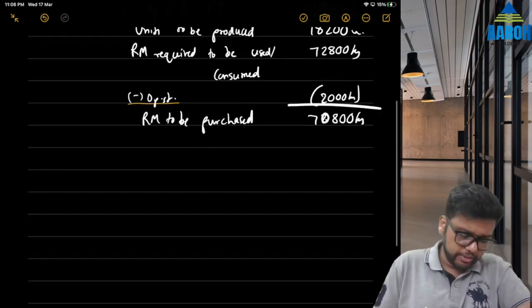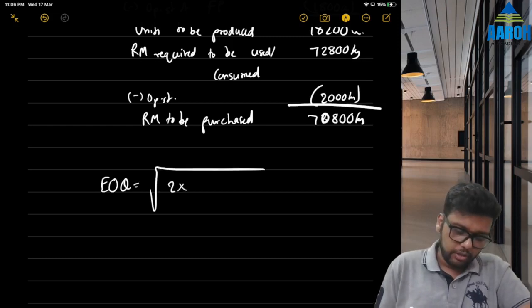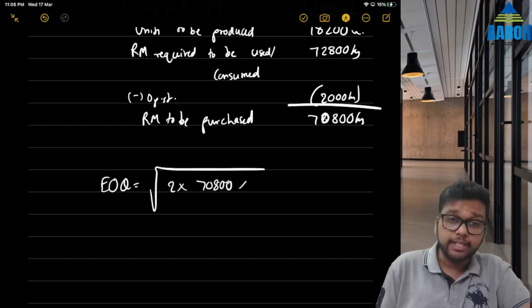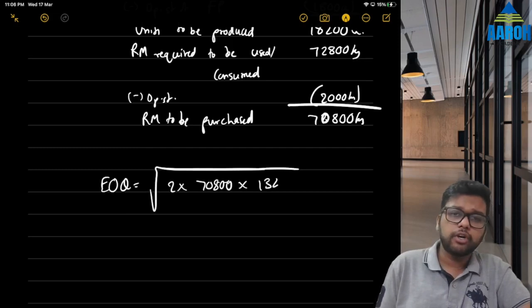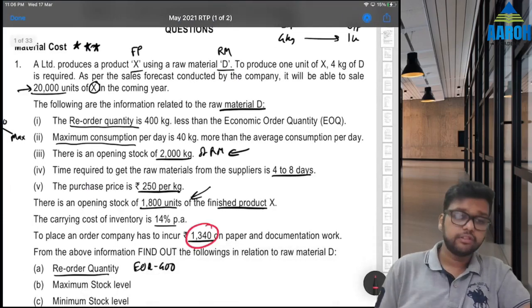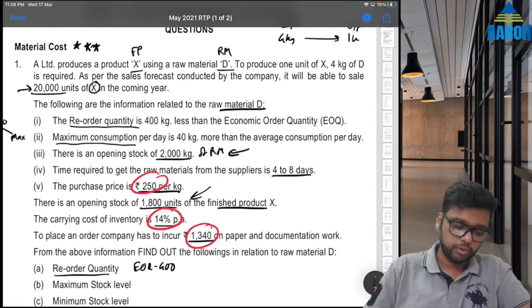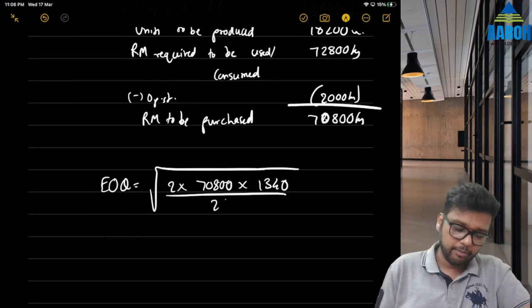So now EOQ is easy. I am not writing the formula. Like I said, you can do the presentation. 2 into annual requirement of purchase into ordering cost per order, which was 1340, I guess. Yes. Into carrying cost will be what? 14% of the purchase price will be blocked. So 250 into 14%, divided by 250 into 14%.